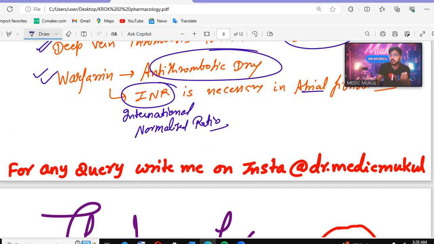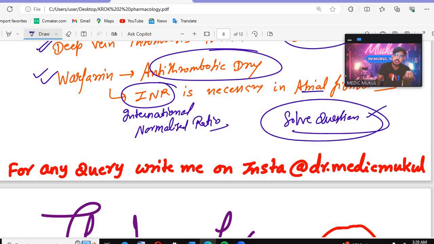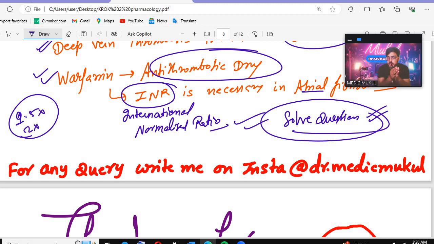Now your work is to solve questions based on these drugs. Solve all the questions that are given in your Q banks, each and every question. Just revise these things and watch it again one or two times minimum. If you feel that I am speaking slowly, then you can switch it to 1.2x or 1.5x or 2x, so that it will be easy and your time will be managed.